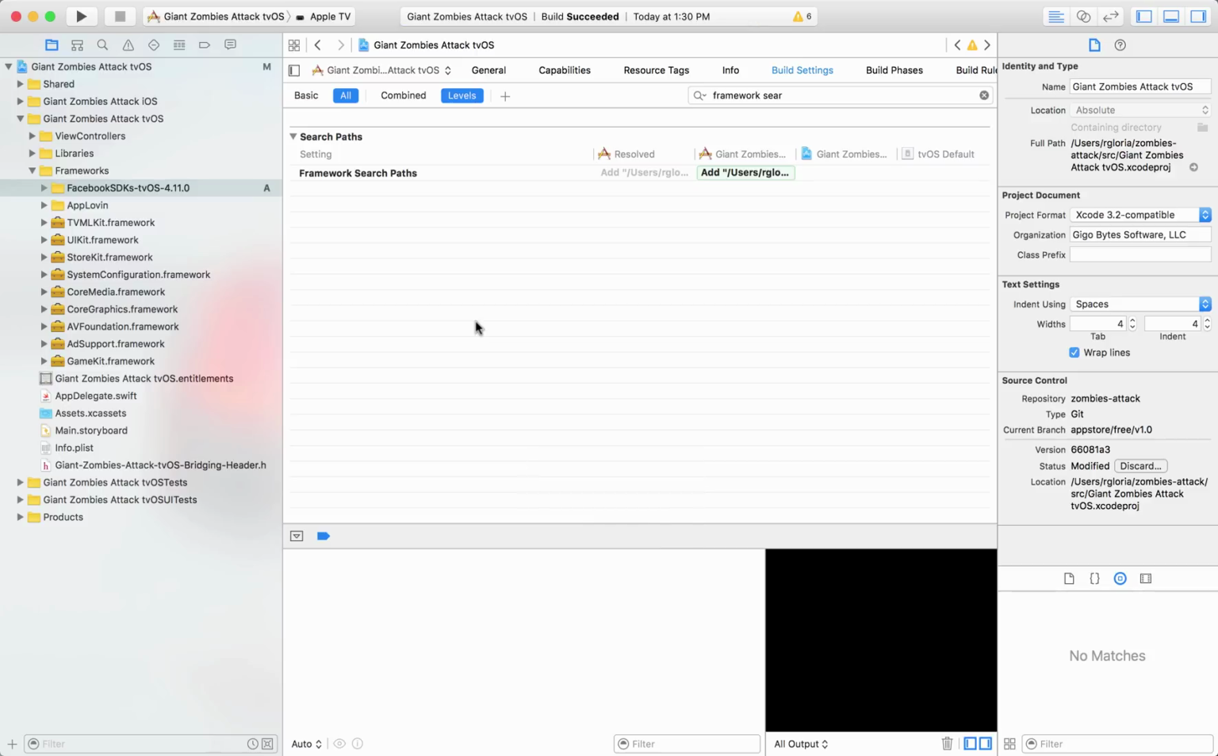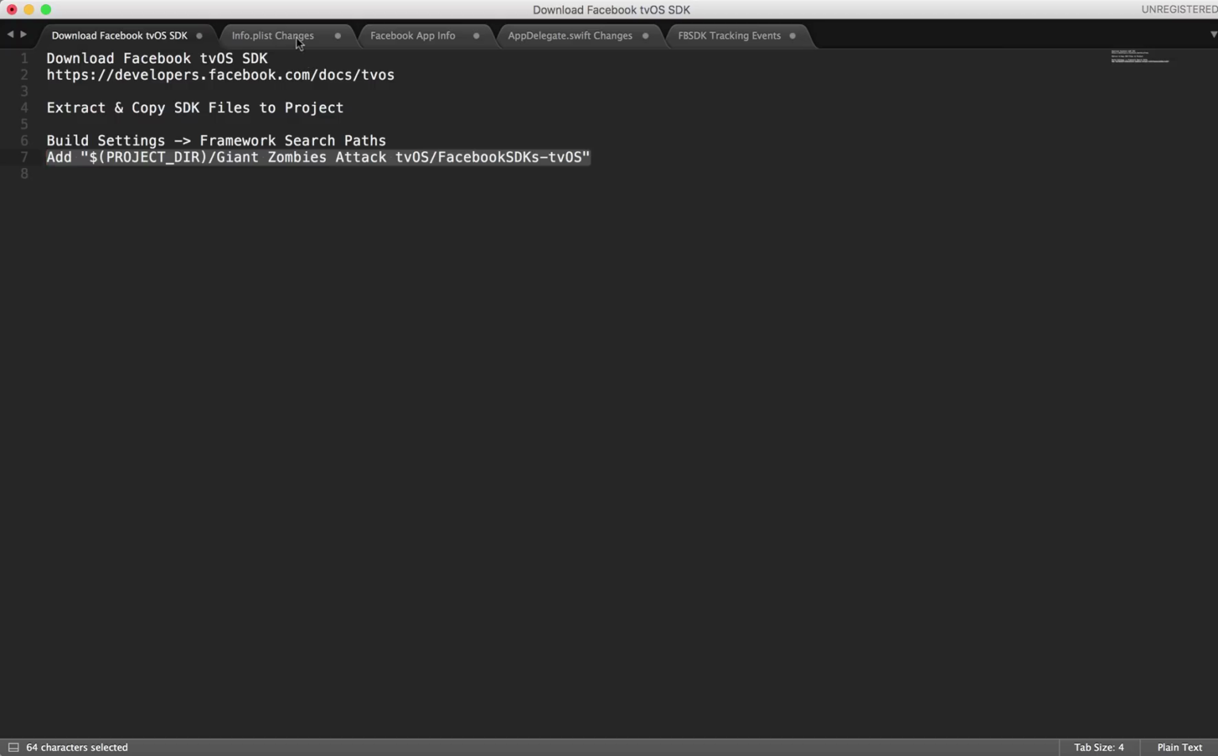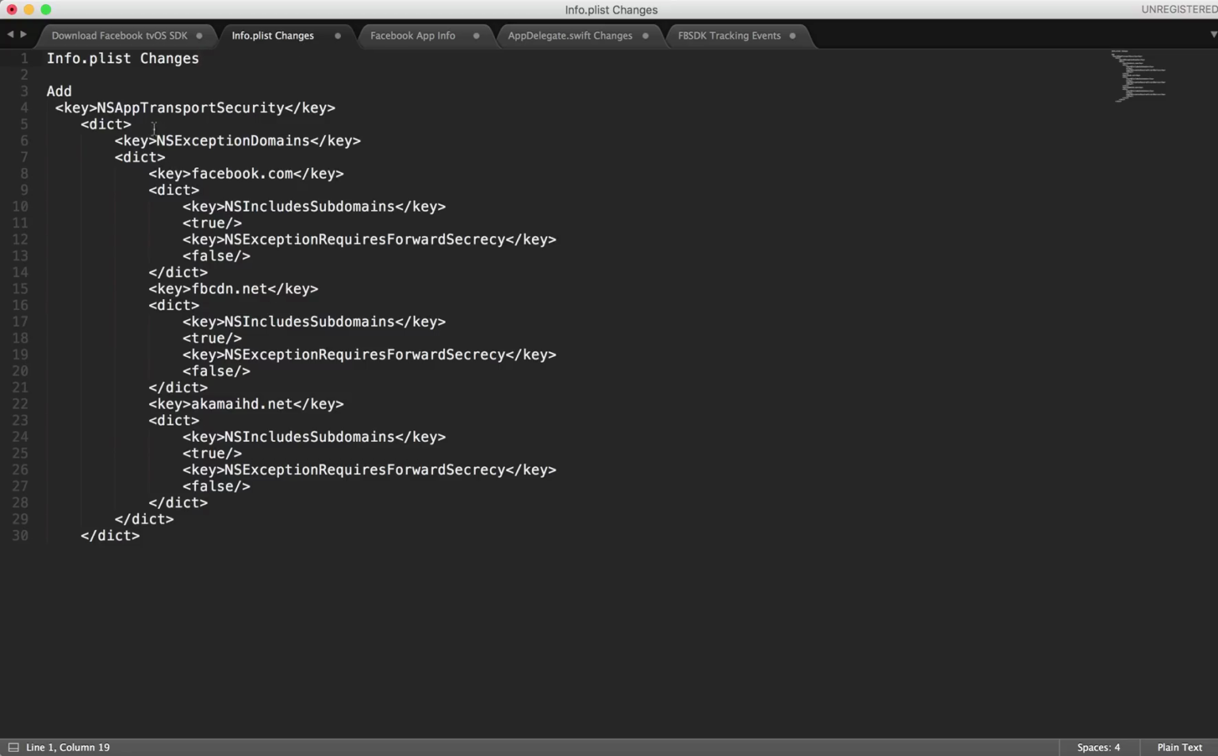Alright, perfect. Now that the framework is in the application, we want to actually integrate it with our application. So there are a couple steps, so I'll go ahead and show you. Next thing we have to do, also to make sure that this will work, is we need to add the following changes to the info.plist.